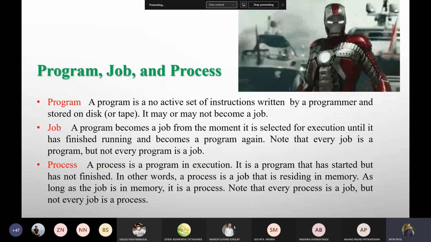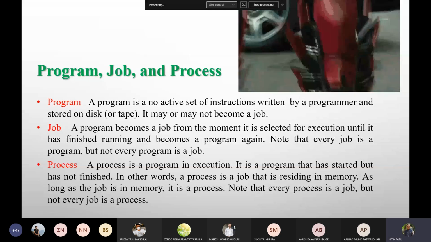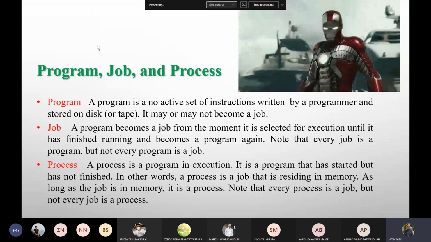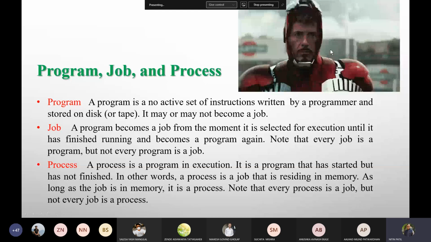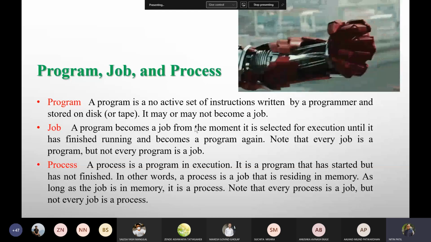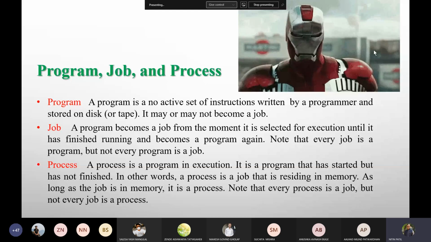Next thing would be what? He has to use that suit, and that's why you can see the execution like this one, when he fires something using his suit, correct? So this is a process, and what does the process tell you? A process is a program in execution, a program that has started but has not finished. In other words, a process is a job which remains in memory. As long as the job is in memory, it is a process.